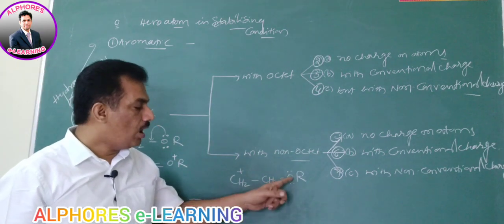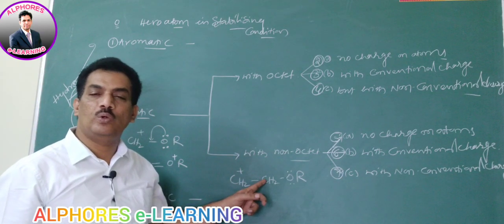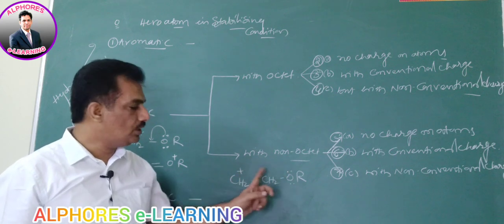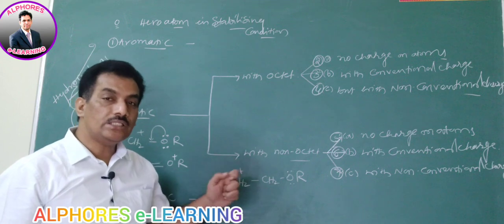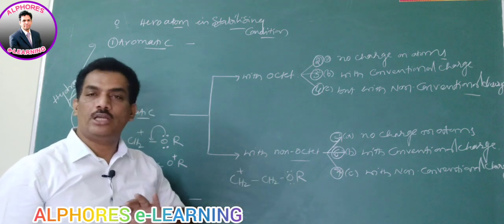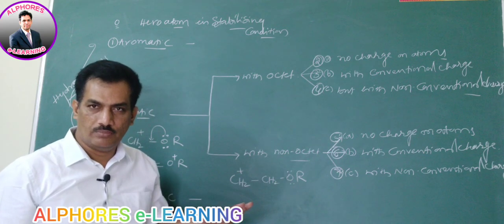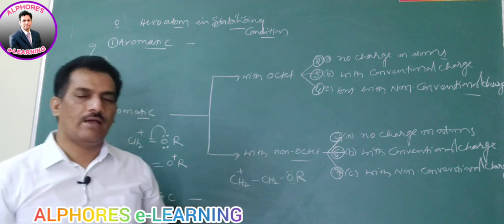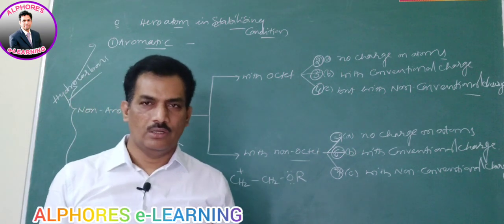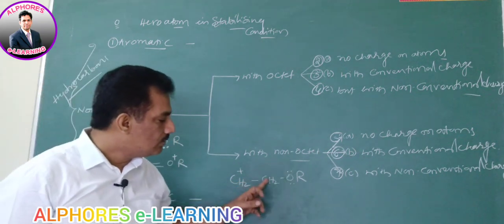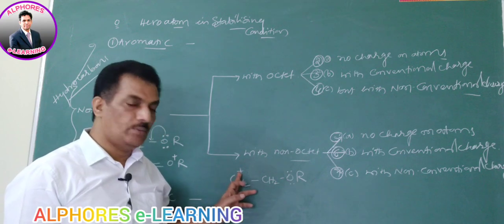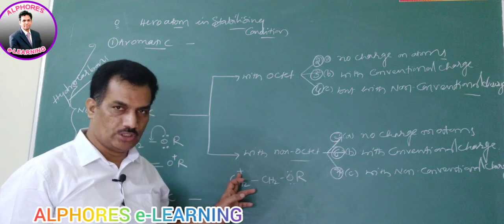In this case, oxygen is not in a position to donate the electron pair to the positive charge. It is far away from that. It is not in alternate position. In such a condition, here it is not exhibiting plus R nature. Plus R is not in operation, because even though the oxygen has the lone pair of electrons to donate, it is not facilitated to donate that electron because it is at beta position.